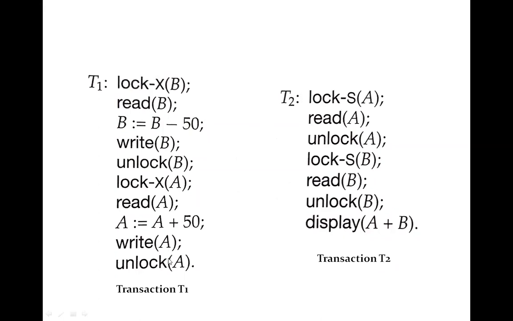So if we take the situation that T1 is followed by T2, first T1 will be executed serially.